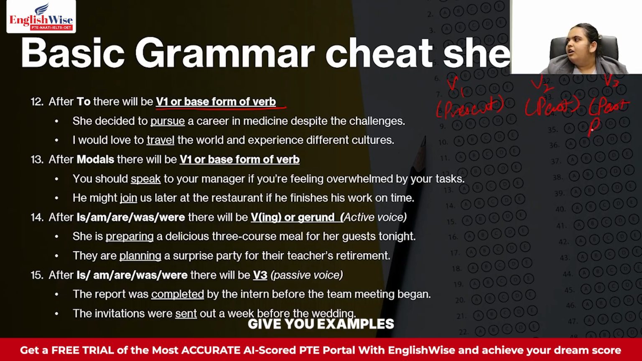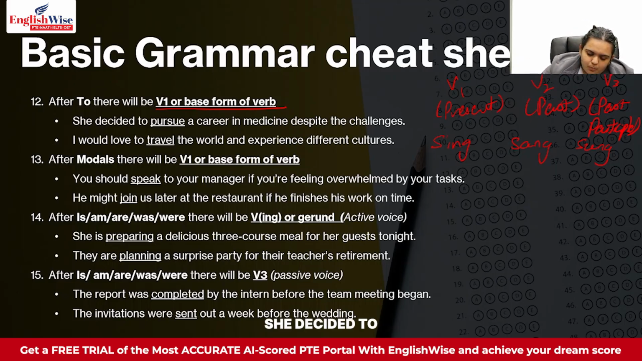If I have to give you examples of these three, it will go something like this. V1 will be sing, V2 will be sang, and V3 will be sung. So it will be like sing, sang, sung; drink, drank, drunk; cut, cut, cut; play, played, played, like that. So your V1 is present tense, V2 is past tense, and V3 is past participle.